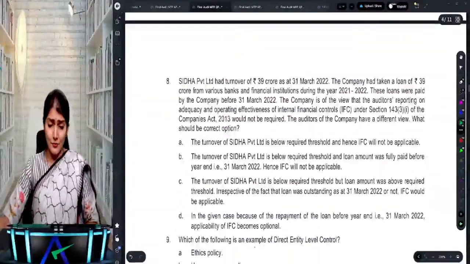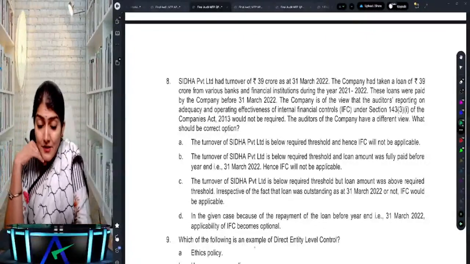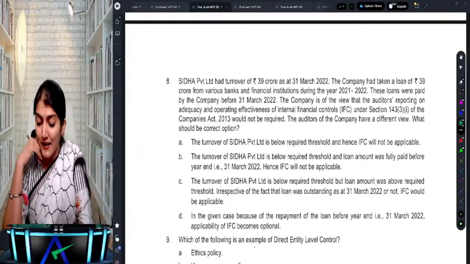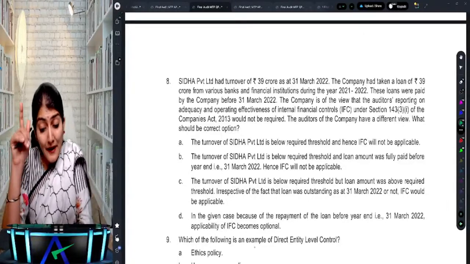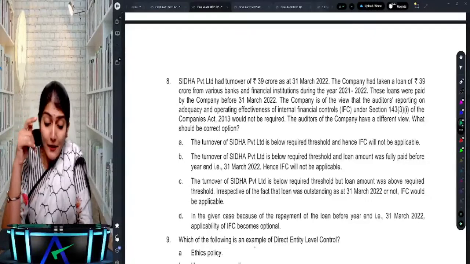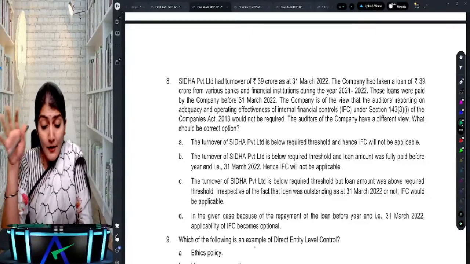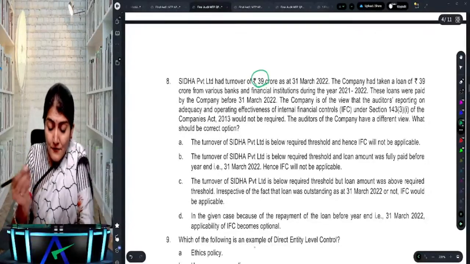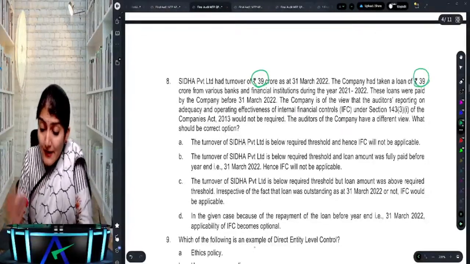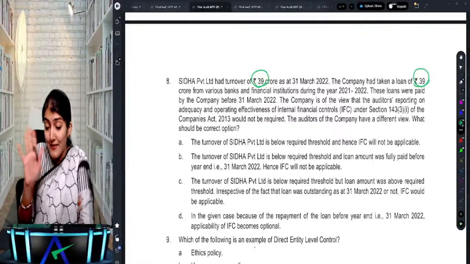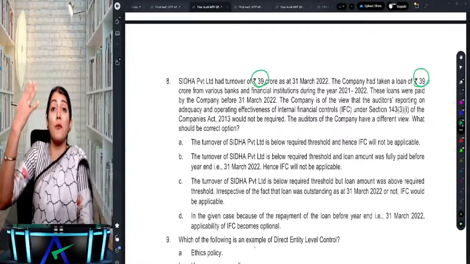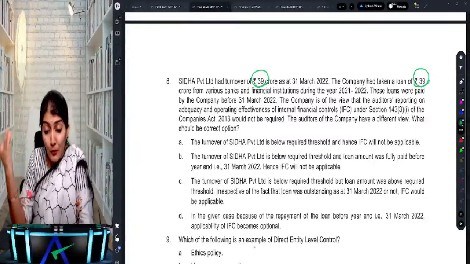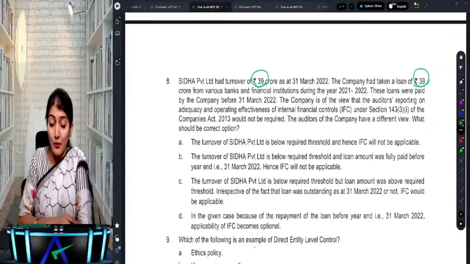Correct. Next one, Siddha Private Limited had a turnover of 39 crore. The company has taken a loan of 39 crore from a bank or financial institution. These loans were paid by the company. The company is of the view that the auditor's reporting on IFC under 143(3)(i) would not be required. So if turnover is less than 50 crore and borrowings are less than 25 crore, but here the borrowings are not less than 25 crore, they are more than 25 crore, they are 39 crore. Right, so the turnover of Siddha is below the required threshold and hence IFC will not be applicable.